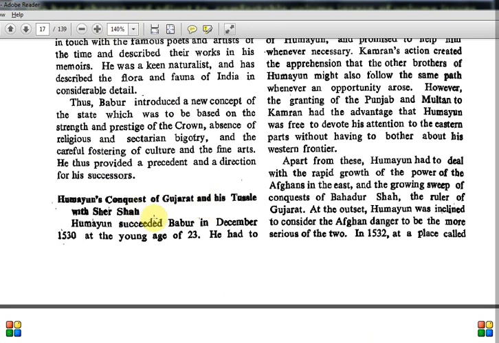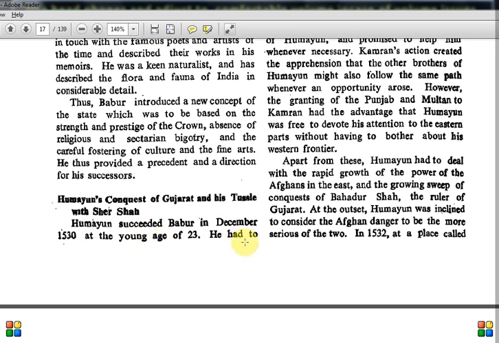In Gujarat there was a ruler called Bahadur Shah also, so he'll also be a prominent character in the story. Humayun succeeded Babur in December 1530 at the young age of 23. In 1526 Babur came into power by defeating Ibrahim Lodi in the first Battle of Panipat, and after 4 years Babur will die and his son Humayun will come into power.